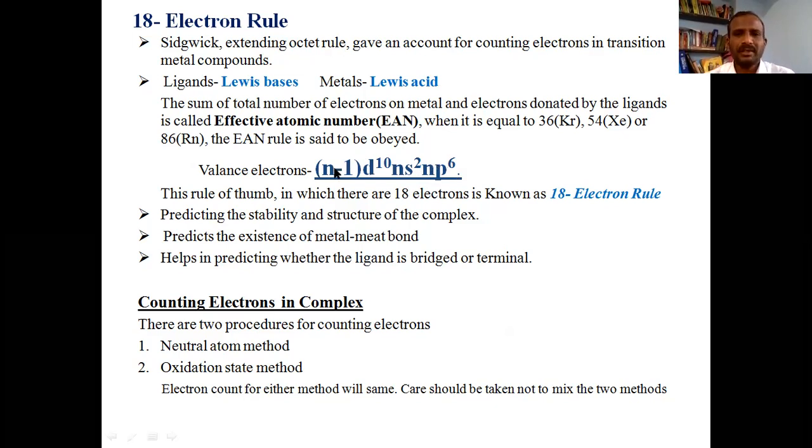This 18 electron rule helps us in predicting the stability and structure of the complex. It even helps in predicting the existence of a metal-metal bond, and in determining the nature of the ligand, whether the ligand is bridged or terminal. To predict these three, we make use of the 18 electron rule.